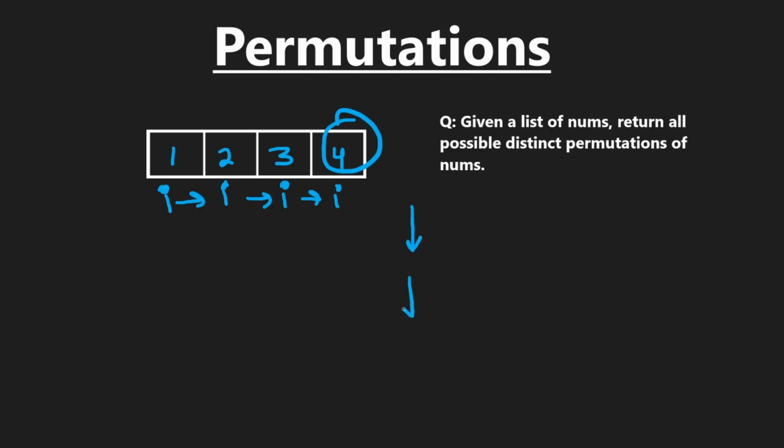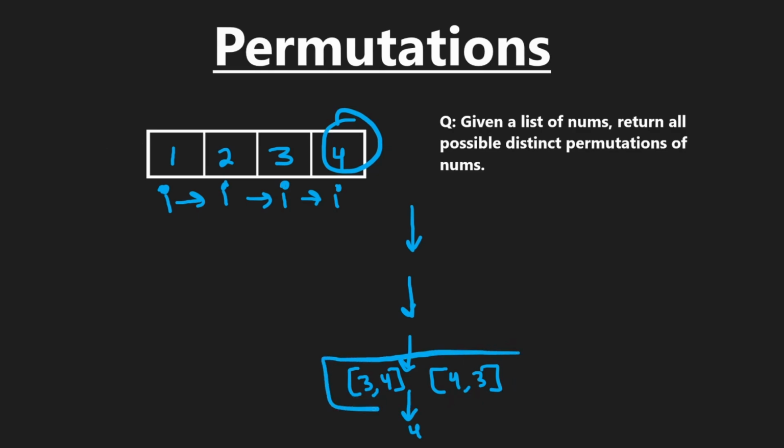We made 4 recursive calls, and eventually we got to the point where we had just a single 4 that was returned to us. So I'll just put a 4. So that was the permutations we could create with just the single value. Now to that 4 itself, we can either add the 3 at the beginning of the 4 or add the 3 at the end of the 4, because now we're trying to create all permutations with these 2 numbers. So that's what we would do.